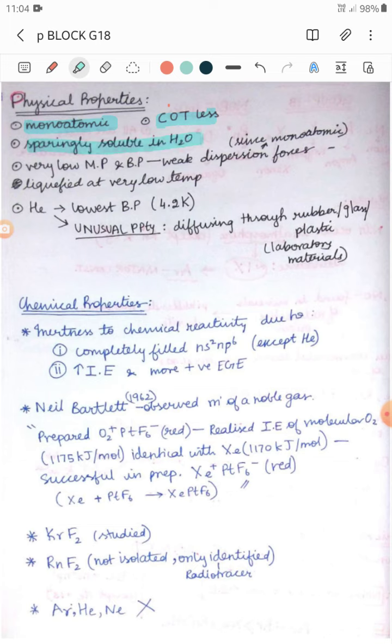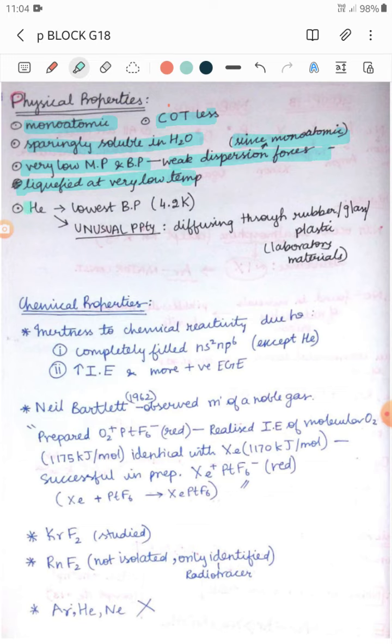Sparingly soluble in water. Very low melting point and boiling point, due to the weak dispersion force acting between them. Since they are monatomic, the only interatomic force which acts between them is the weak dispersion force. So they have very low melting and boiling points and can be easily liquefied at very low temperatures.